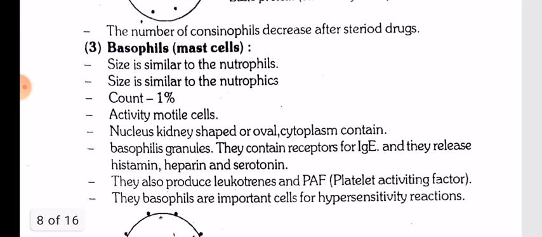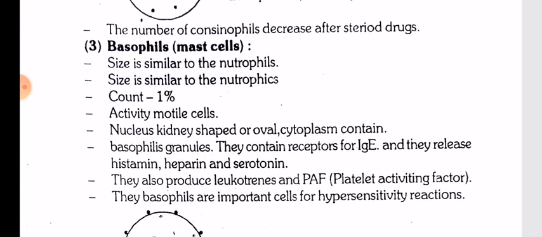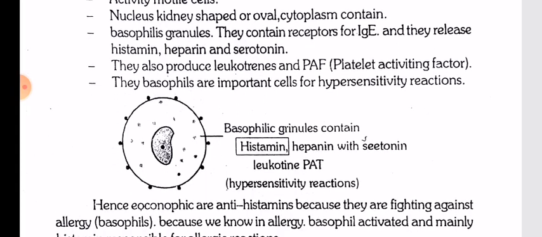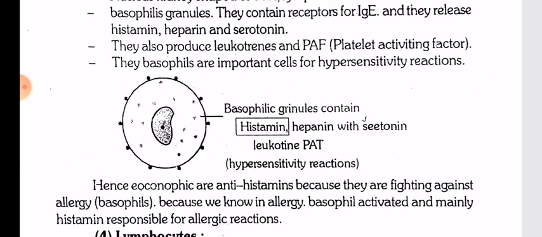Basophils and mast cells: size is similar to neutrophils. Count is 1%. They are motile cells. The nucleus is kidney shaped or oval, and the cytoplasm contains basophilic granules. They contain receptors for IgE and release histamine, heparin, and serotonin. They also produce leukotrienes and PAF, which is platelet activating factor. Basophils are important cells for certain hypersensitivity reactions. Basophilic granules contain histamine, heparin, and serotonin.